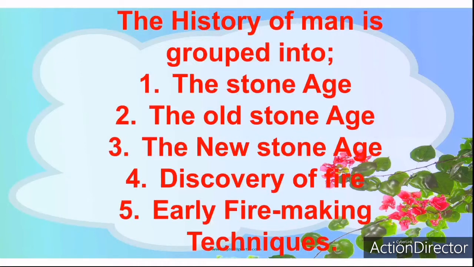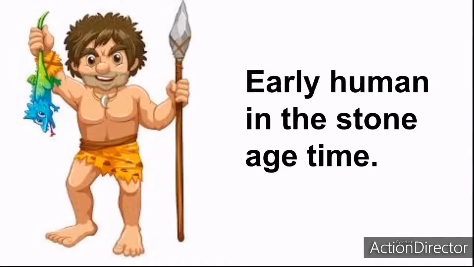The history of man is grouped into the Stone Age, the Old Stone Age, the New Stone Age, discovering of fire, early fire making techniques. Now we're going to look at them separately, okay? Now this is a picture of early human in the Stone Age time. So this is a picture of the early human.